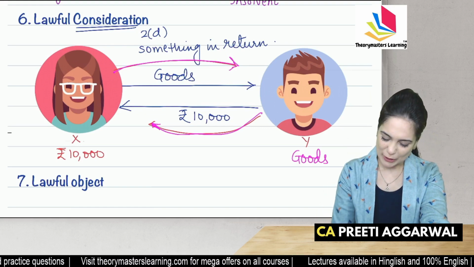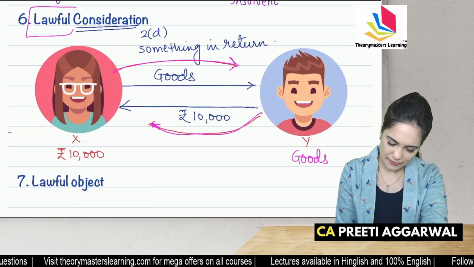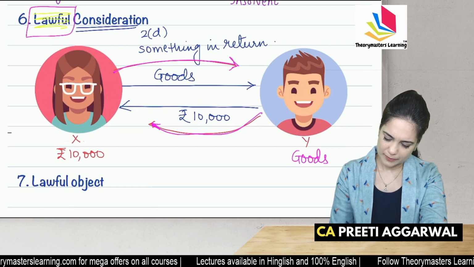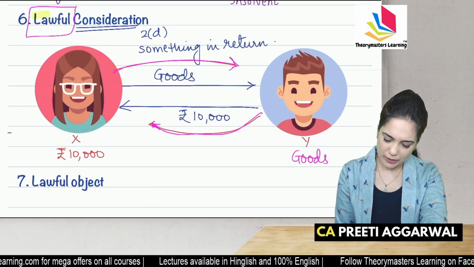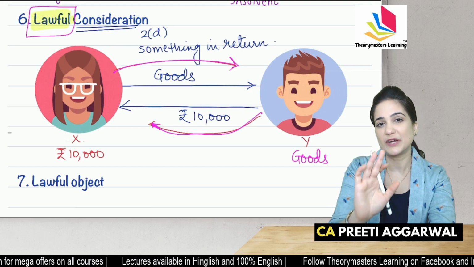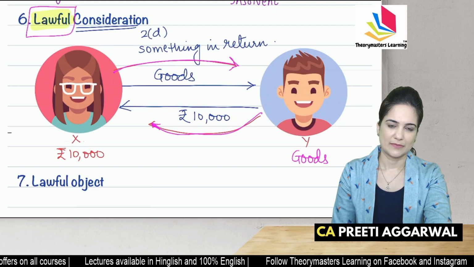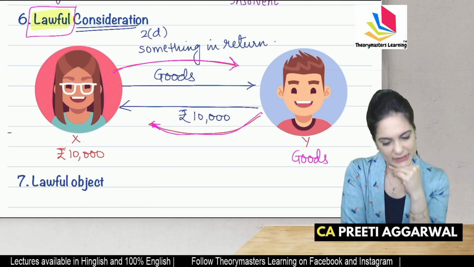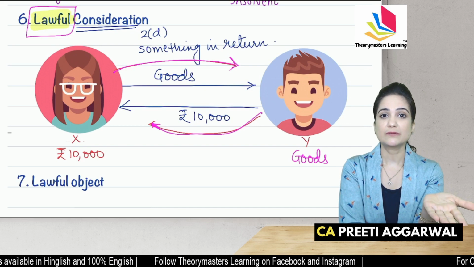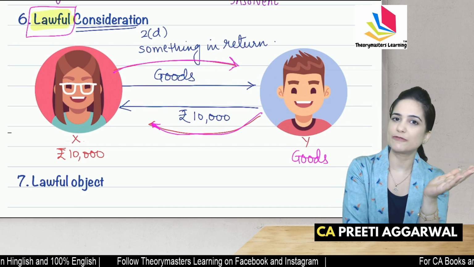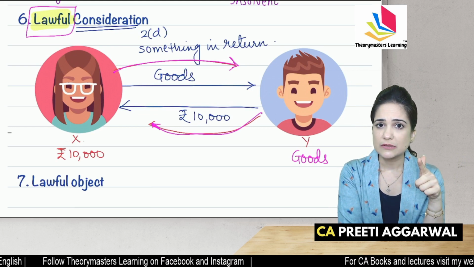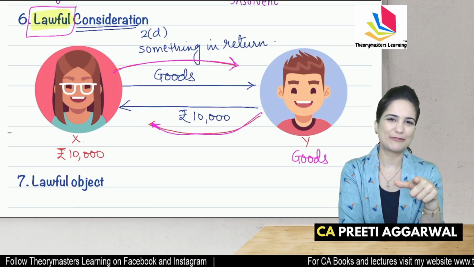Plus, whatever you're getting must be lawful. What is lawful? Lawful means something which is accepted by law. Okay, I sold goods. Is it valid consideration? Yes. I'm giving you services. Is it lawful consideration? Yes. Drugs? No, no, no. Not lawful.